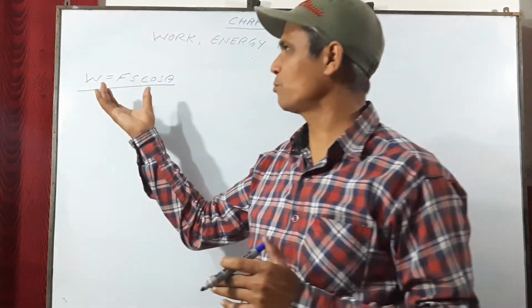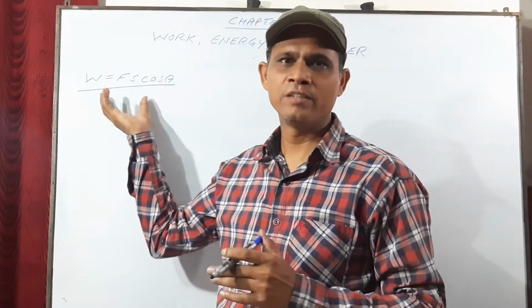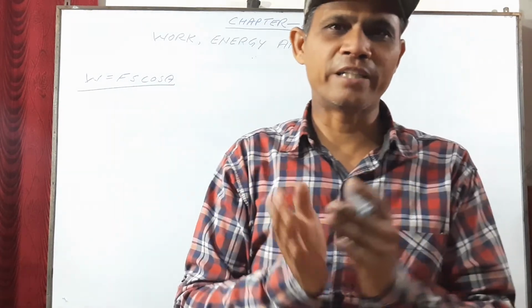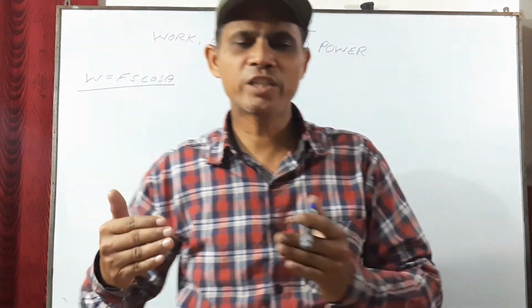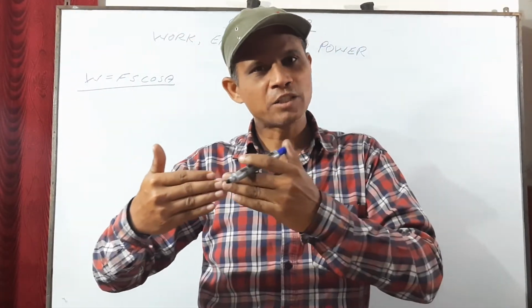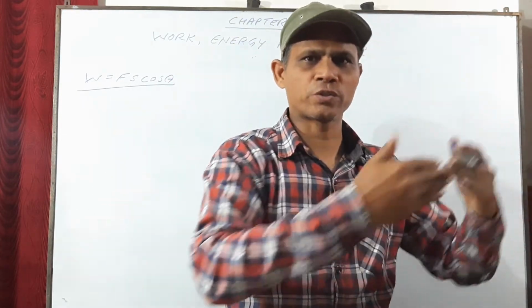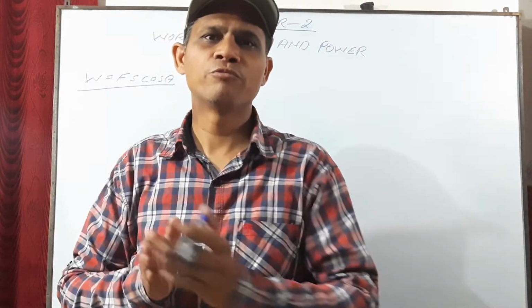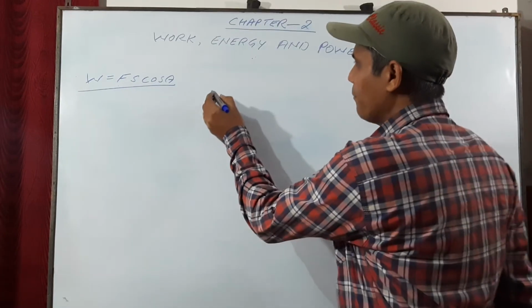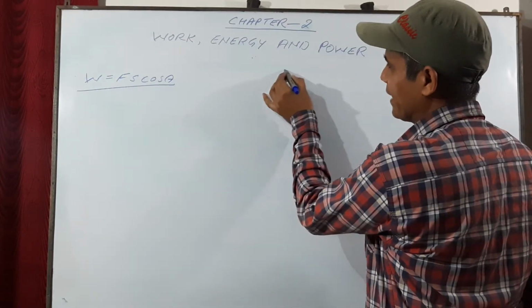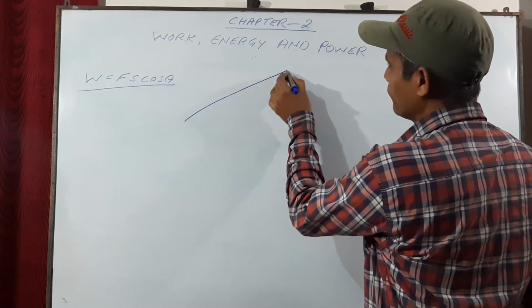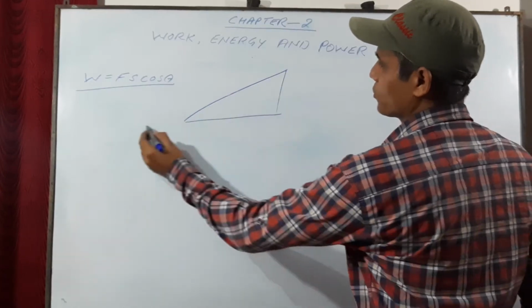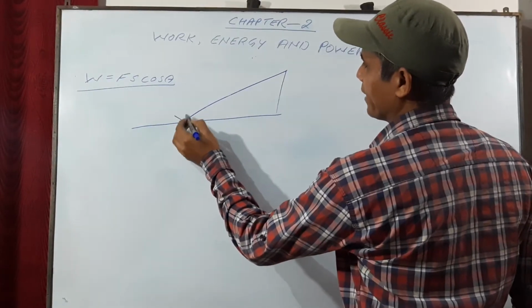Now, how have I derived this formula? The derivation of this formula is very simple. First of all, in the definition I told you, the body gets displaced in the direction of force, but it may not be so in some cases. For example, suppose I have an inclined plane, and suppose a body is over here.